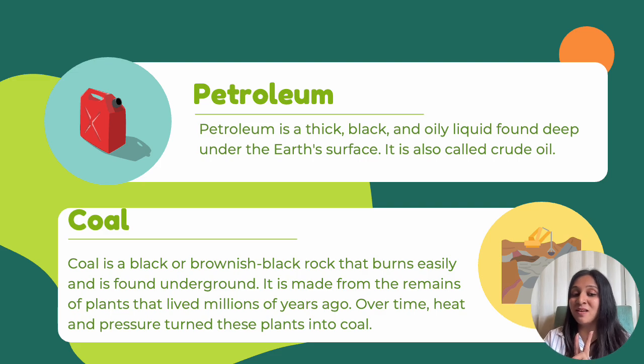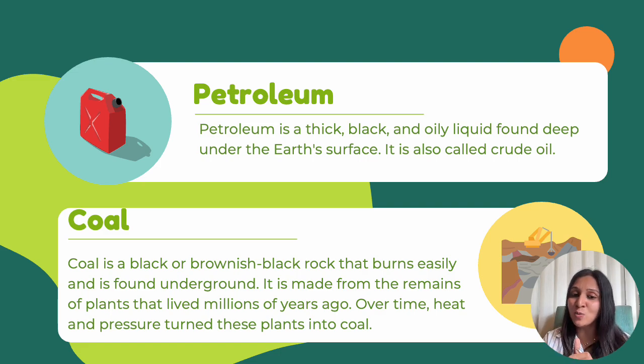The second major example that I gave was coal. Coal is a black or brownish-black rock that burns very easily. That is why it is highly sought after, because it burns very quickly and easily. And this is also found underground. It is made from the remains of plants that lived millions of years ago. This is why it takes so much time for the earth to make coal and petroleum.